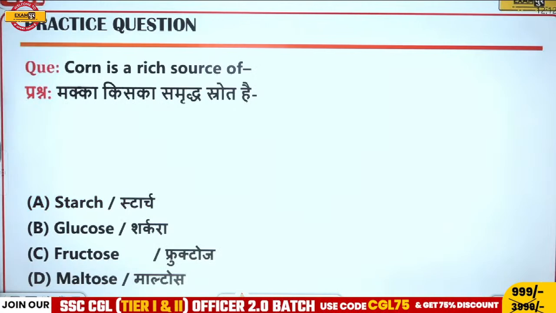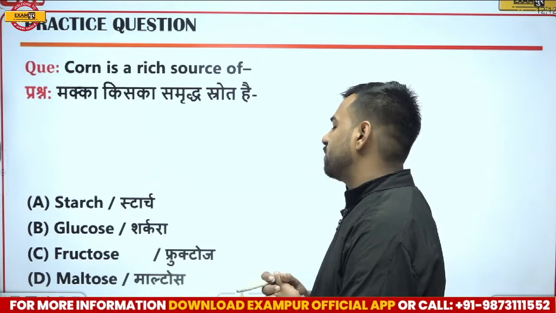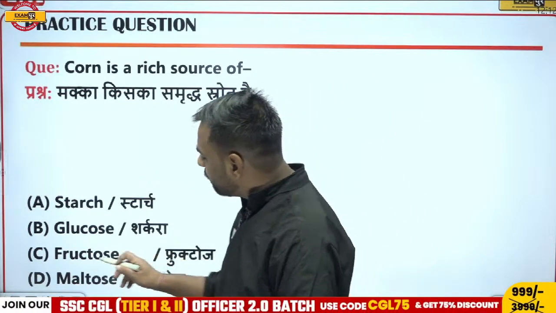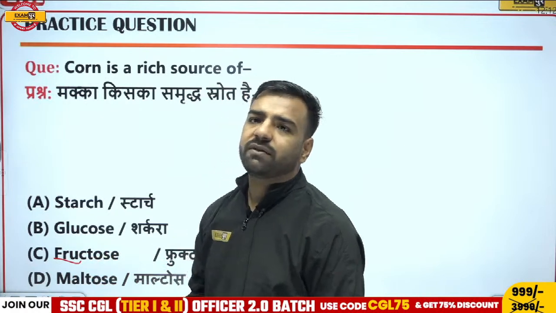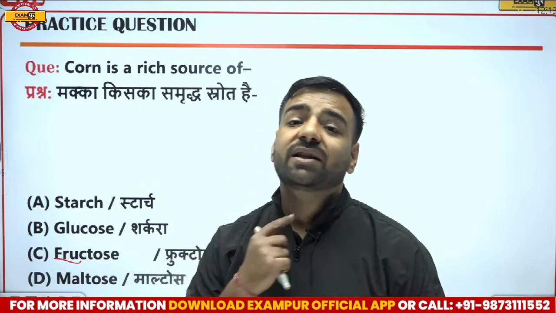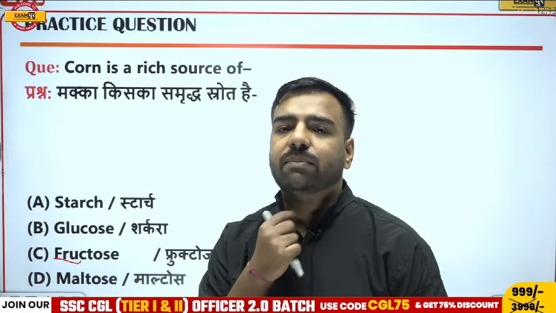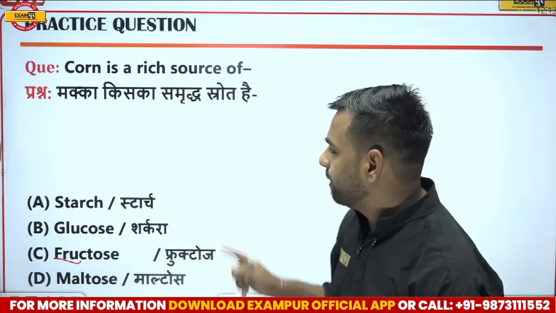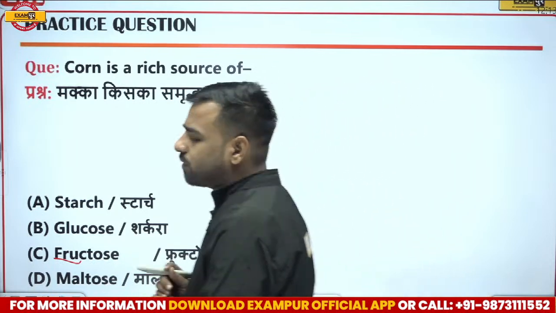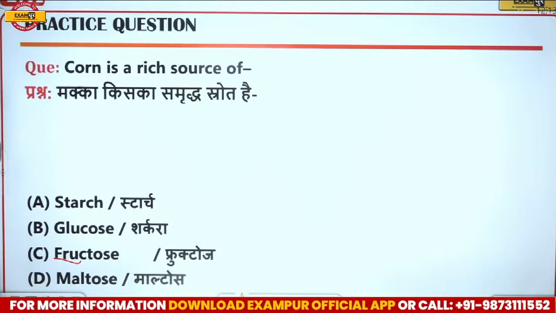Next, we have: corn is a rich source of what? Is it starch, glucose, fructose or maltose? I've already told you, if I talk about fructose, the word fruit, you can relate it with fruits. Yes, the larynx is the voice box and Adam's apple, from where the sound comes. And this larynx is present in the neck, in this bulged out part. So what about this question? Corn is a rich source of what? What do you think? What will be the correct answer here?